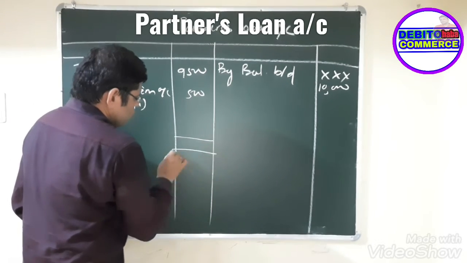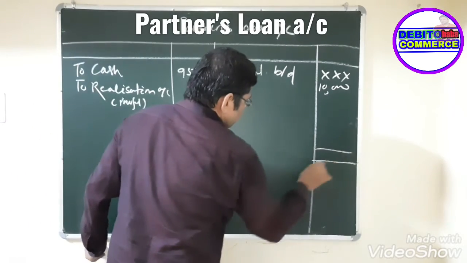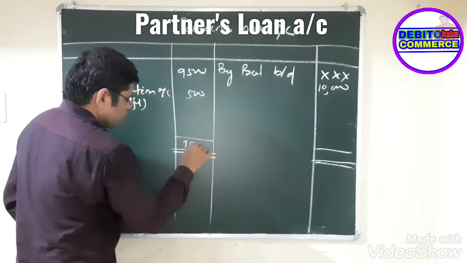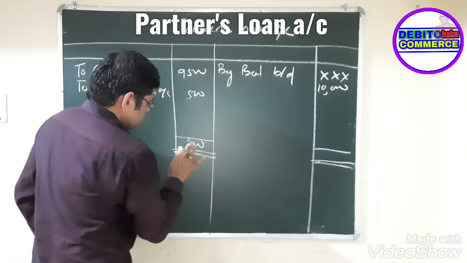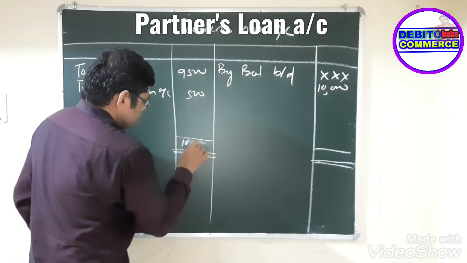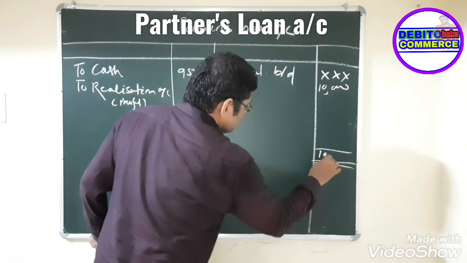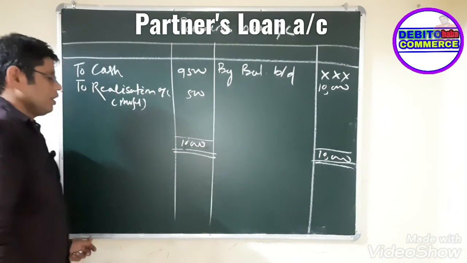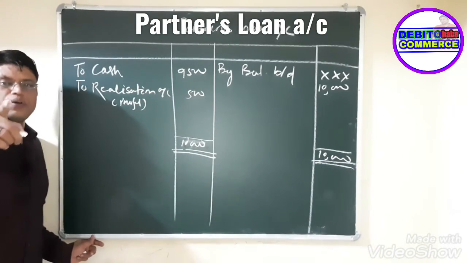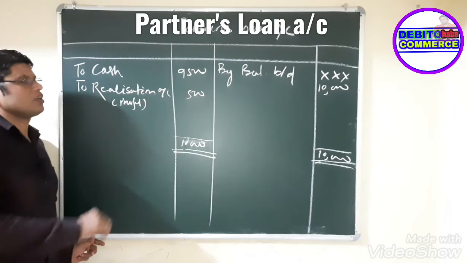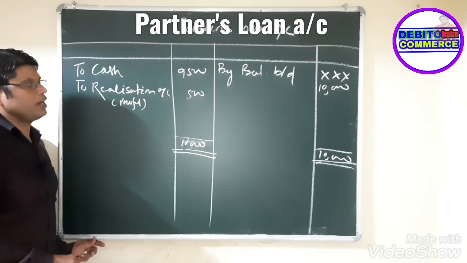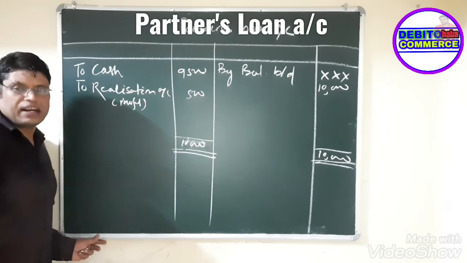Now you have to close this, 10,000 here, 10,000, right?